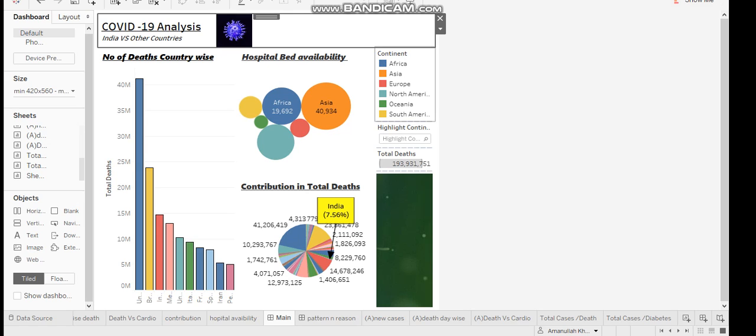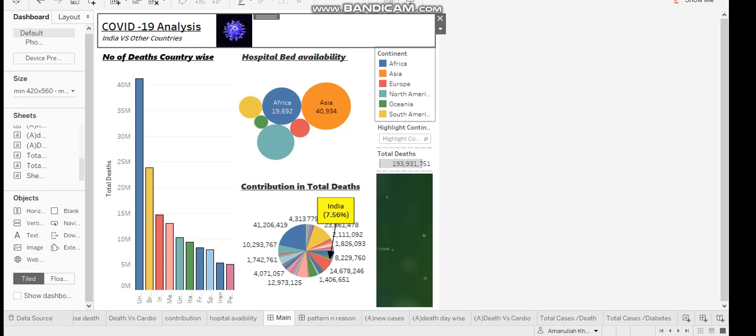I have completed my task 8 given by the Sparks Foundation as a data science and business analytics intern. In this task, we have to do timeline analysis of the COVID-19 virus. The objective states: create a storyboard showing the spread of COVID-19 in your country and identify interesting patterns and reasons helping COVID-19 spread.